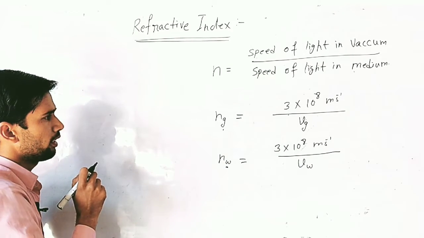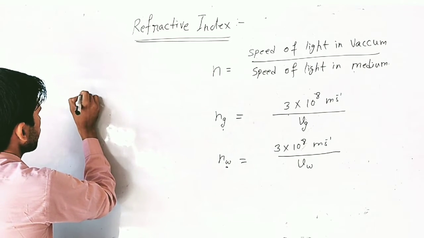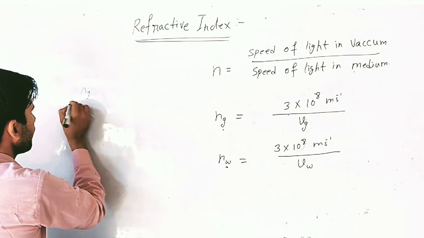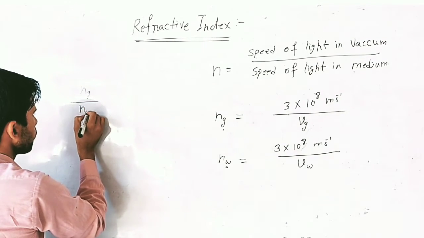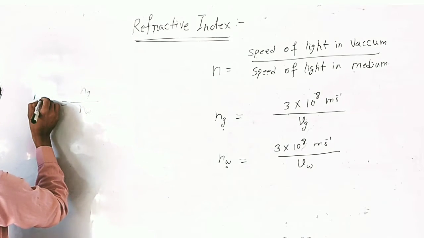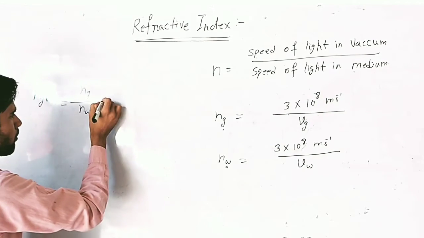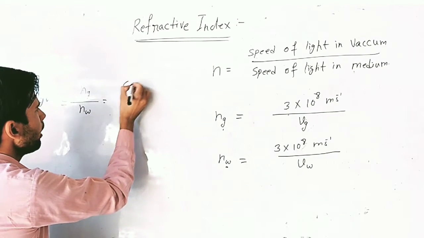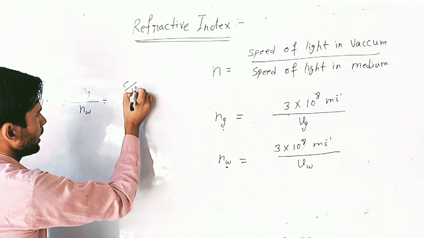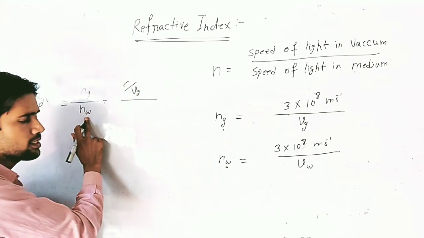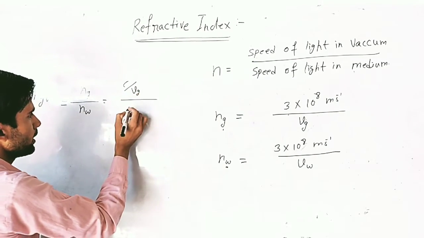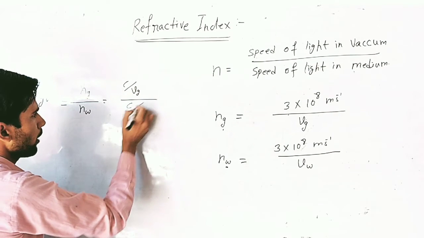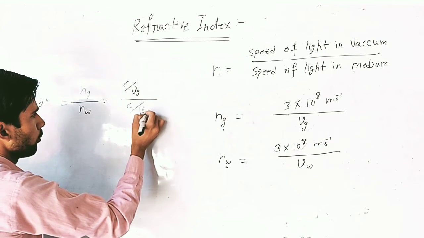We have to calculate the refractive index of glass with respect to water, and this is simply the ratio of the refractive index of glass divided by the refractive index of water. The refractive index of glass is the speed of light in vacuum divided by the speed of light in glass, and the refractive index of water is the speed of light in vacuum divided by the speed of light in water, Vw.